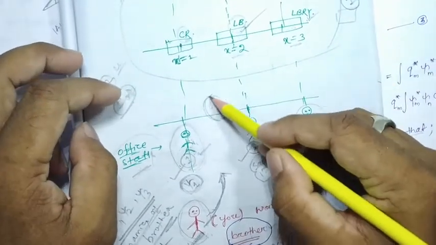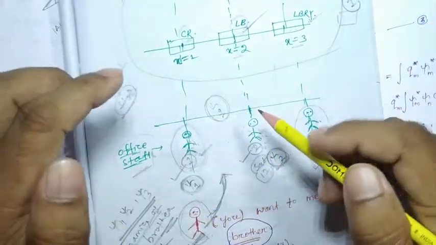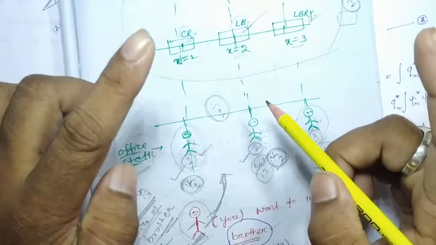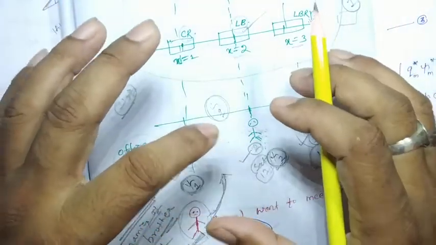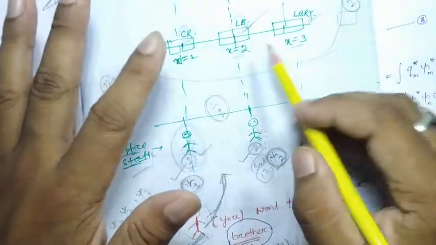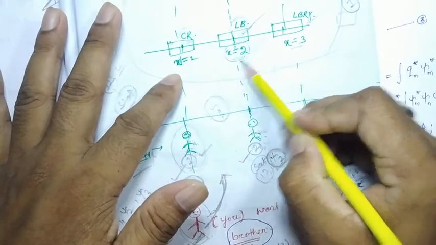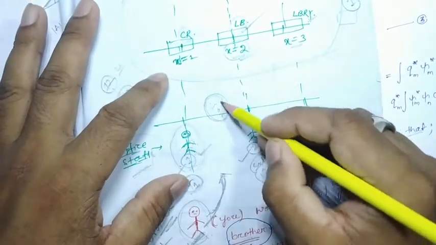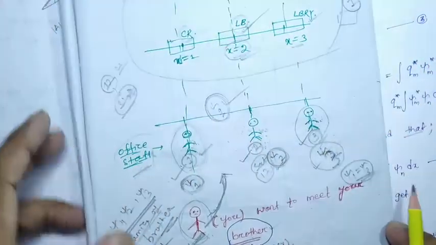But if we consider the eigenfunction, that is one function from which we extract the same answer, that is x equal to 2, that will be called psi q, the eigenfunction of these three persons.